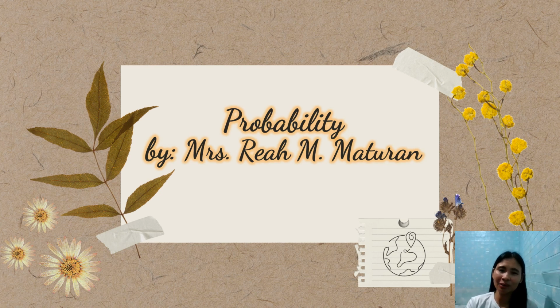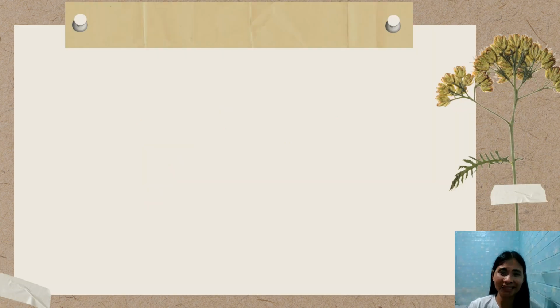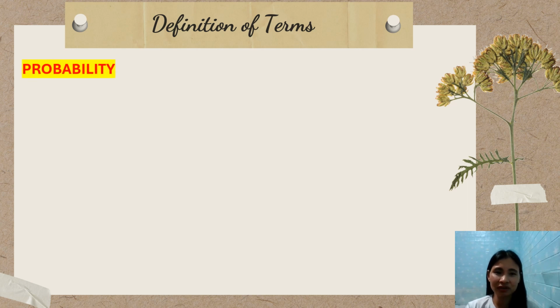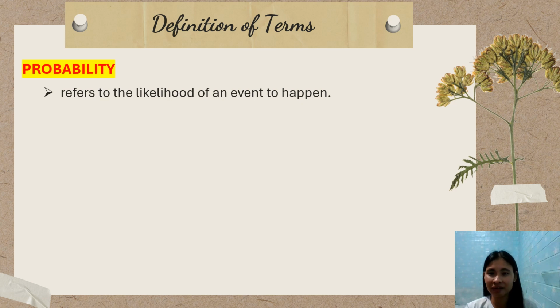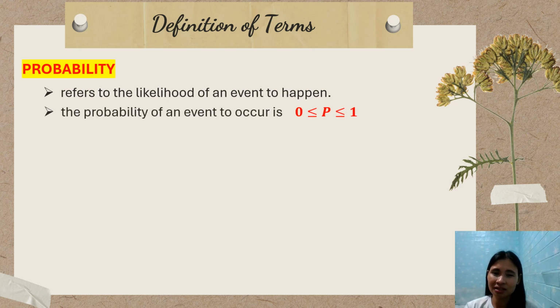Now, what do we mean by probability? Let's start with the definition of terms. Probability refers to the likelihood of an event to happen. The probability of an event to occur is greater than or equal to 0, but less than or equal to 1. So the value is not a negative number, and it is not greater than 1. It is only between 0 and 1 when we are talking about probability.